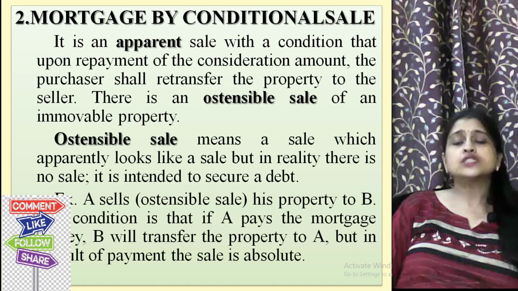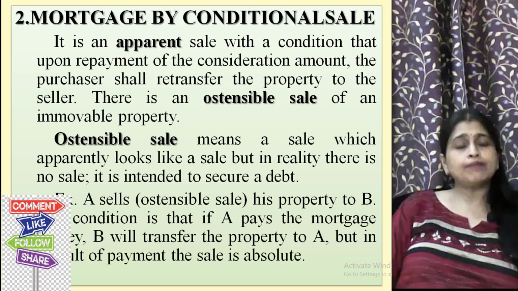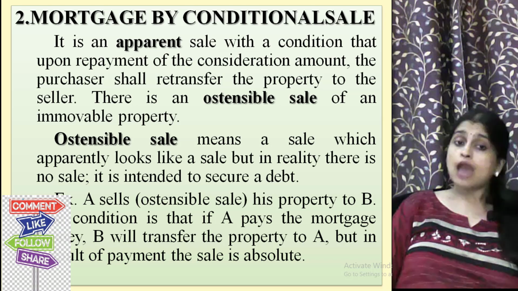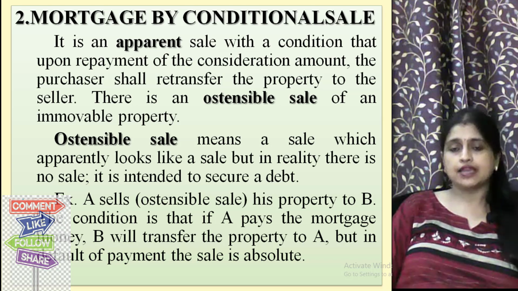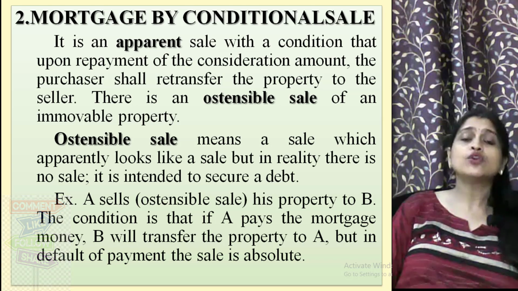There is an ostensible sale of an immovable property. What do you mean by ostensible sale? Ostensible sale means a sale which apparently looks like a sale, but in reality there is no sale. It is intended to secure a debt.